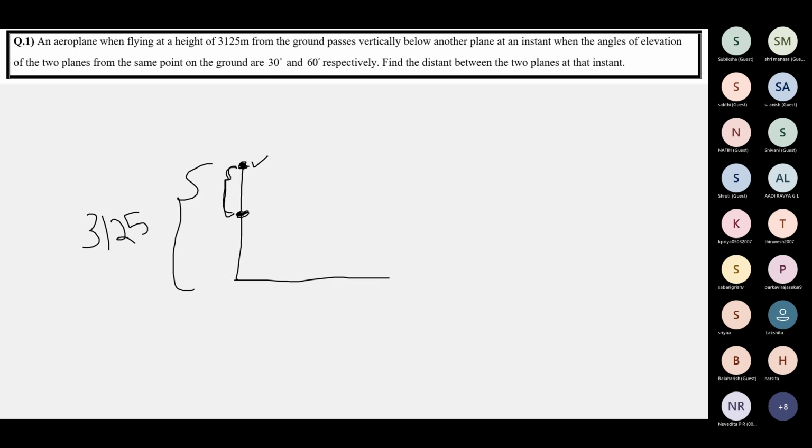So if it's horizontally below, also same diagram will come, ma'am? No, horizontally below meaning what is it? What's the difference between horizontally below and passing vertically above or below? I don't understand that. When in air we say AB, A is vertically above B. B is vertically below A.